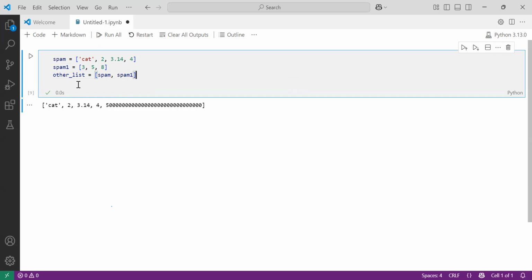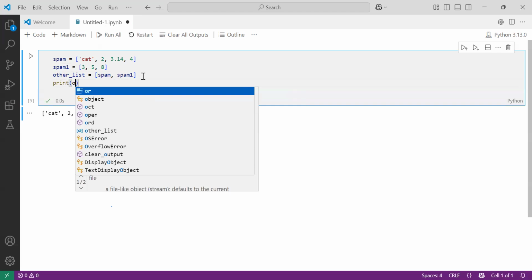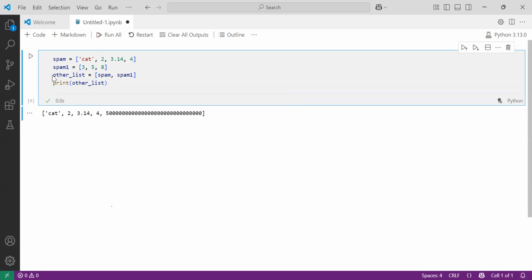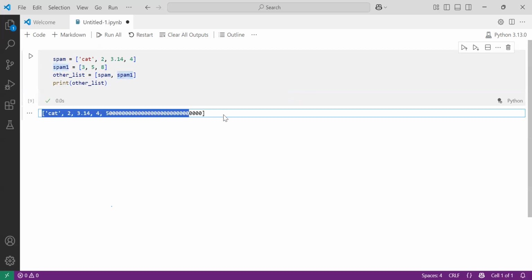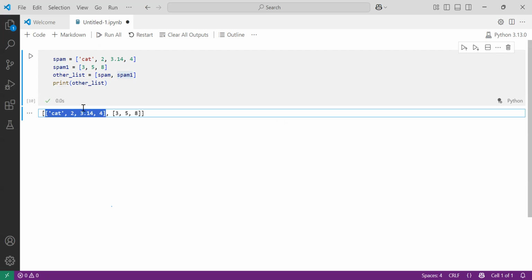If I print other list, what will you get? First this value will come, later this value will come, and at the end the whole will combine and together you will get the output. See, a list containing another list: one bracket, another bracket inside it, with the first variable value and the second variable value.